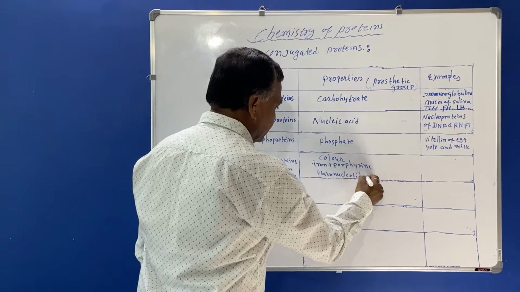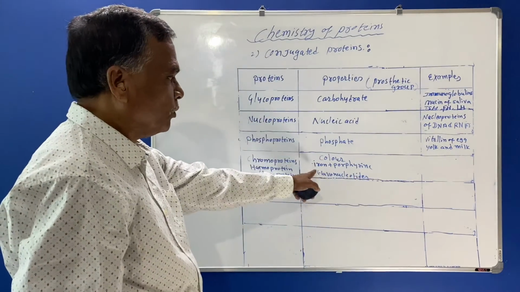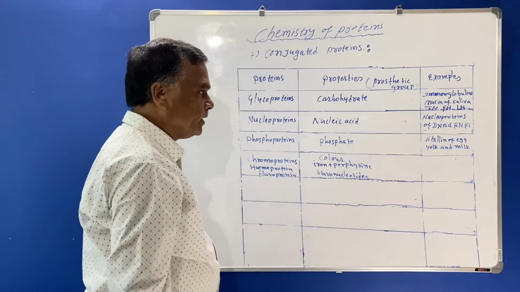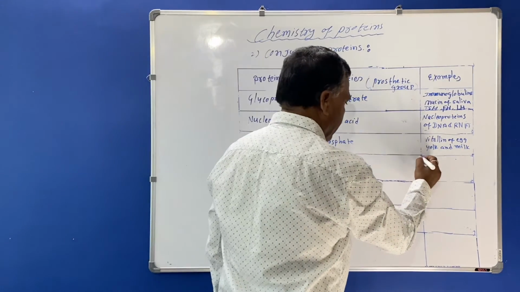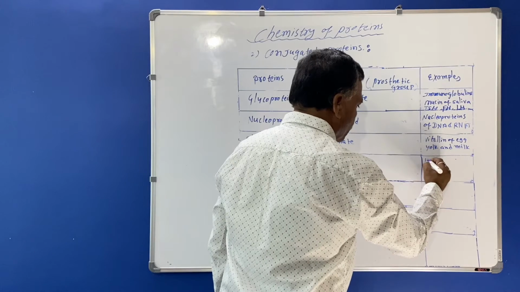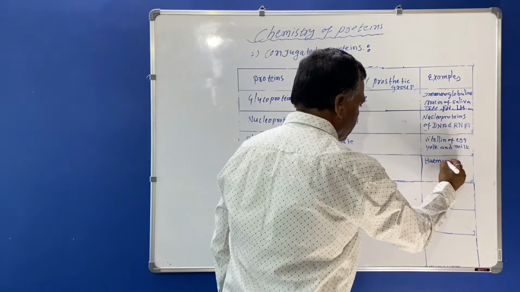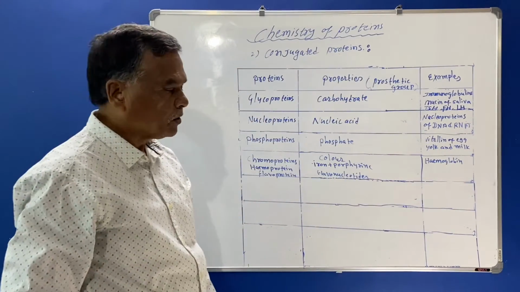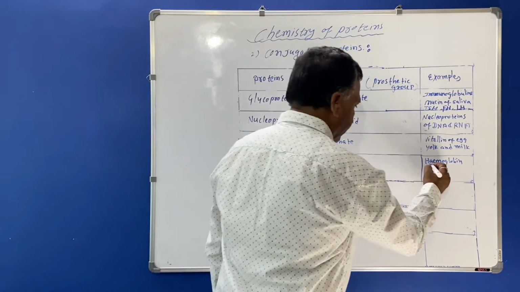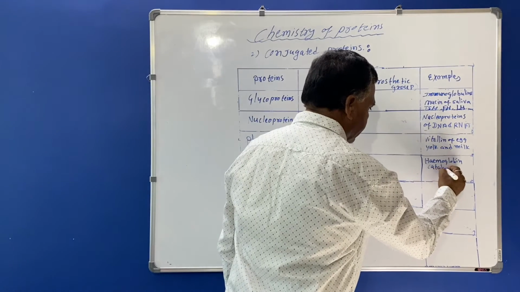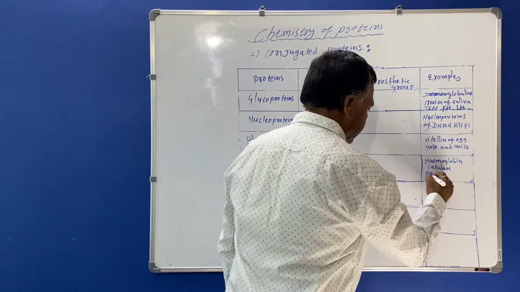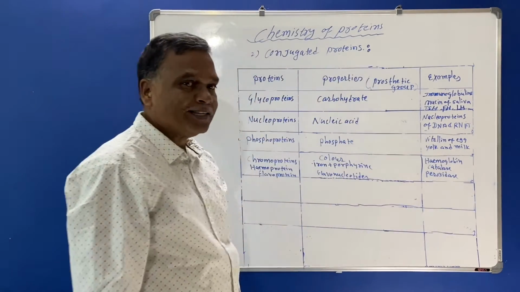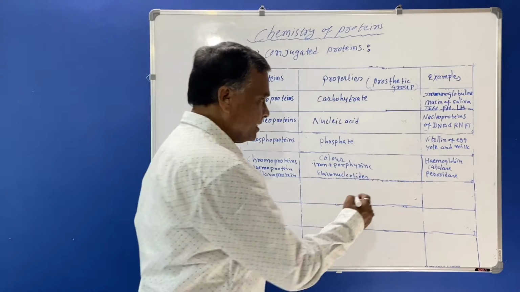These are the prosthetic groups: iron, porphyrin and flavonucleotides. The examples are hemoglobin, and some enzymes also contain color, for example catalase, peroxidase, and succinate dehydrogenase.